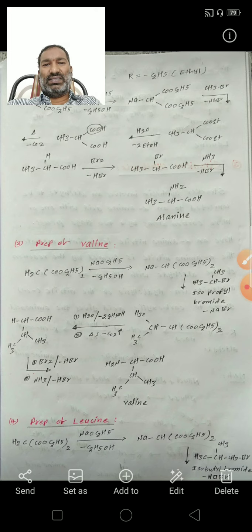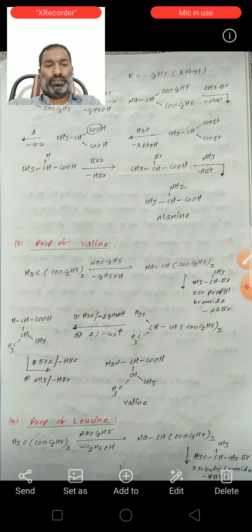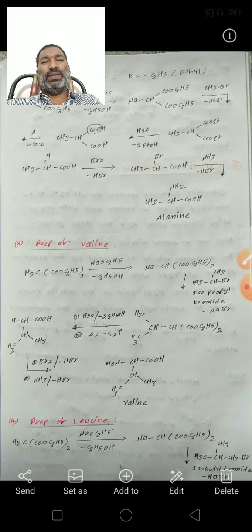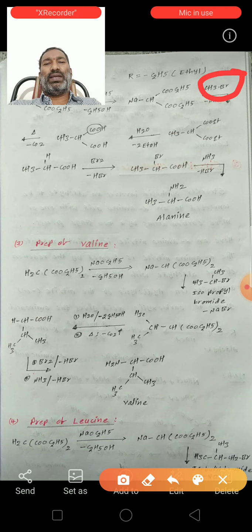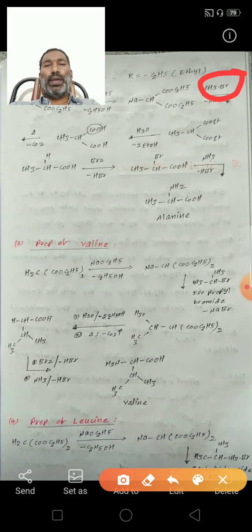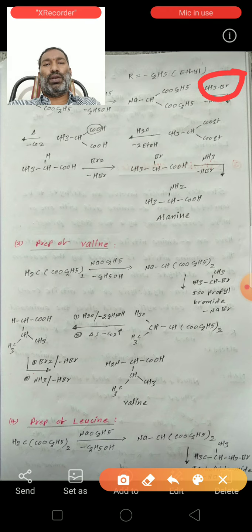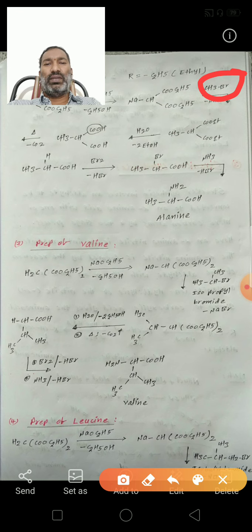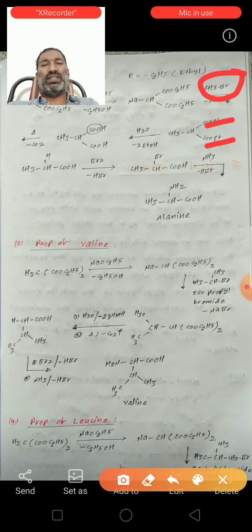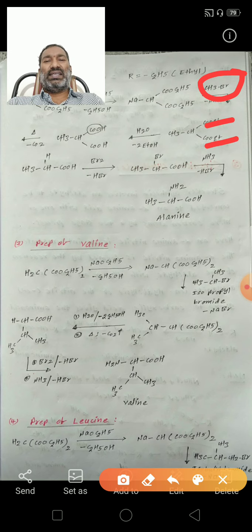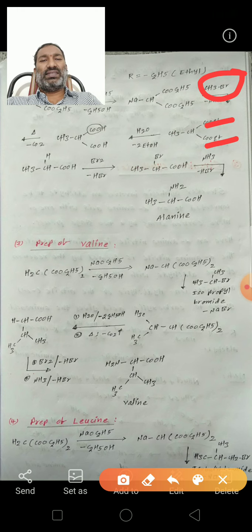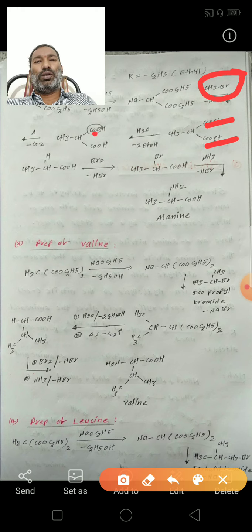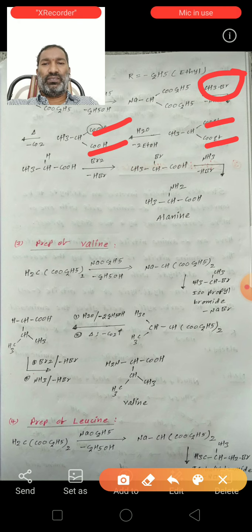Then this sodium malonate reacts with methyl bromide, so it will form methyl malonic ester. On hydrolysis, esters always give carboxylic acids, so these two ester groups convert into two carboxylic groups.